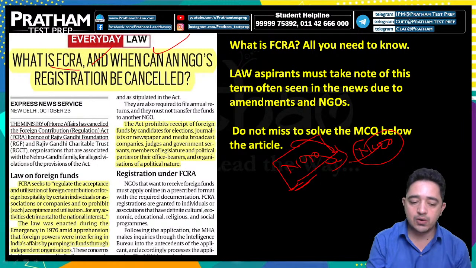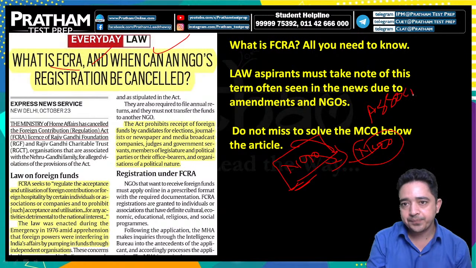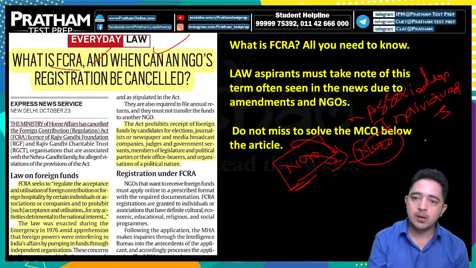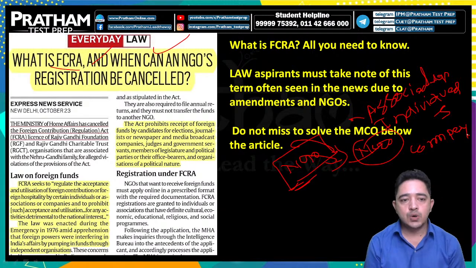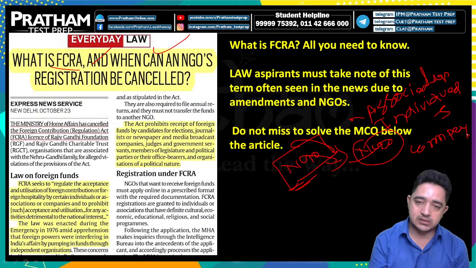So make sure it is not confined to NGOs; it also applies to associations, individuals and companies. It also prohibits acceptance and utilization for any activity detrimental to the national interest.